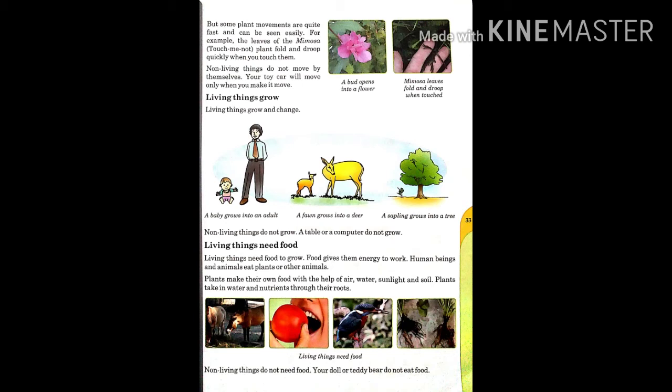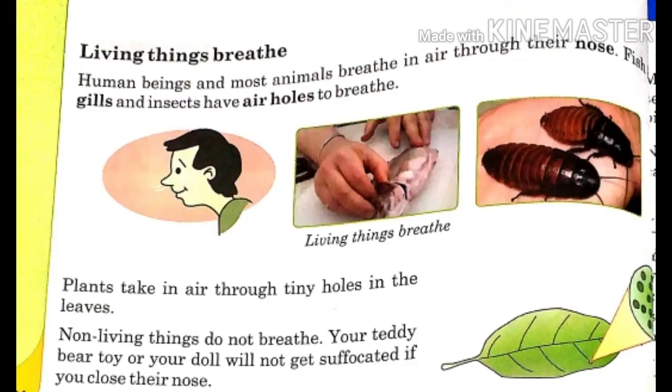This process is called photosynthesis. Non-living things can survive without food because they don't need to get food. For example, your toys don't need to eat food. Let's move to next page.